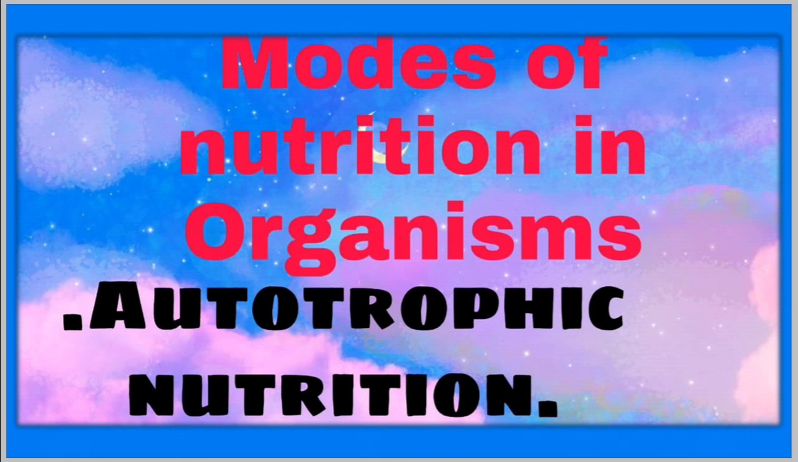Now let us come to modes of nutrition. Organisms show basically two modes of nutrition: the autotrophic mode of nutrition and heterotrophic nutrition. First we'll discuss the autotrophic mode of nutrition. In autotrophic nutrition, the term auto means self and trophic means to prepare. So in autotrophic nutrition, organisms manufacture their food from simple inorganic compounds.